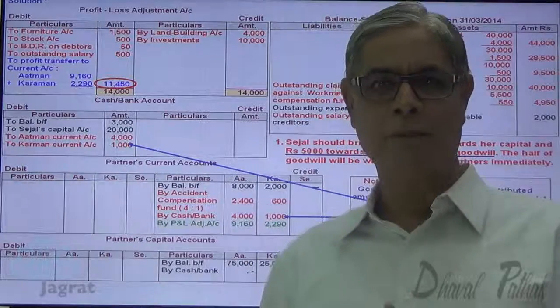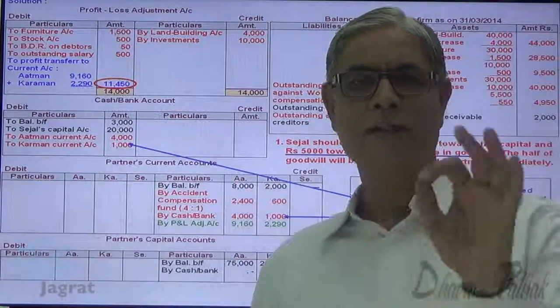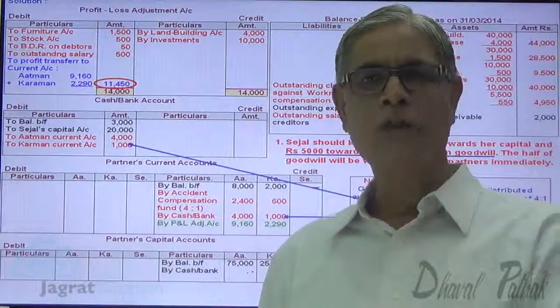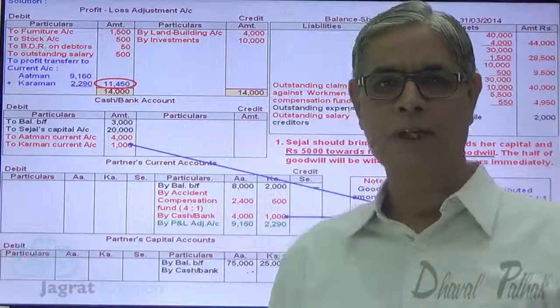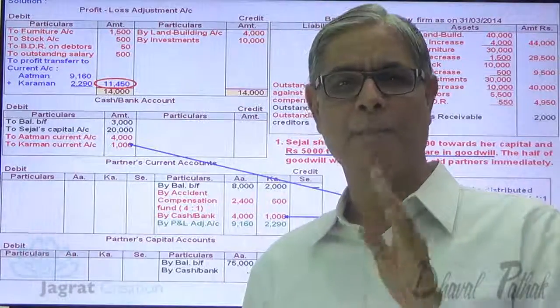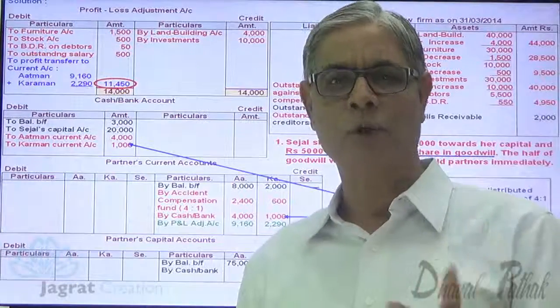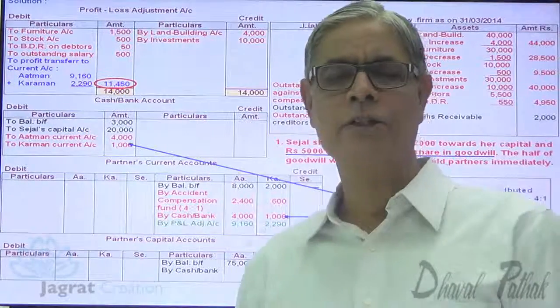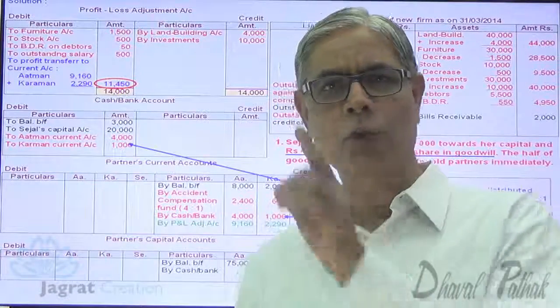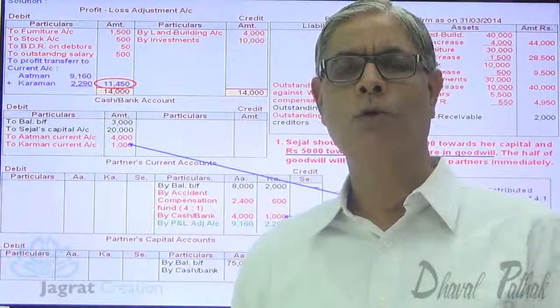Once again, remember, if you are not given the specific details about the sacrifice made by the partners, and also you are not given the new profit sharing ratio, it is always understood that the sacrifice has been made by the partners in their old profit sharing ratio, and that's why this goodwill is distributed in a sacrificing ratio which is equal to old profit sharing ratio 4:1.